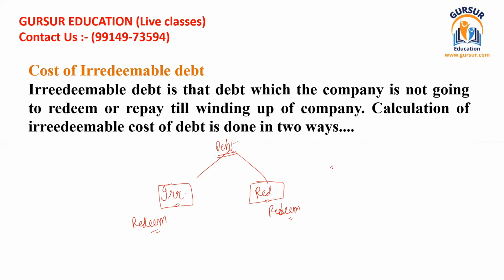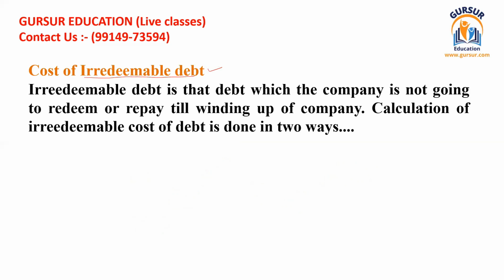For example, if a company has issued the debenture for 3 years, that means after 3 years it has to repay all the money back to the debenture holder. So this is called redeemable debentures. And irredeemable debentures are those for which the company is not supposed to repay them back, because this is already written in the policy papers. So first we shall talk about how to calculate the cost of irredeemable debt. Irredeemable debt is debt which the company is not going to redeem or repay until winding up of the company. Its cost could be found in two ways.